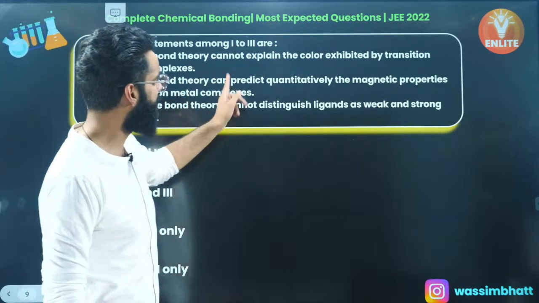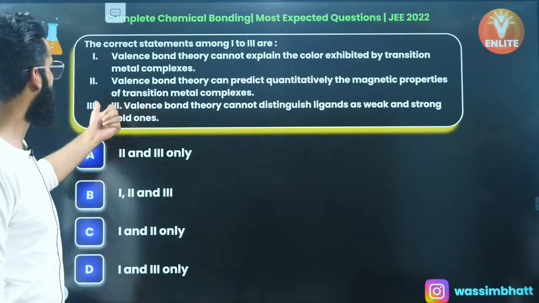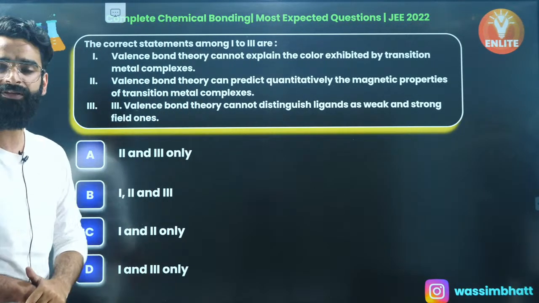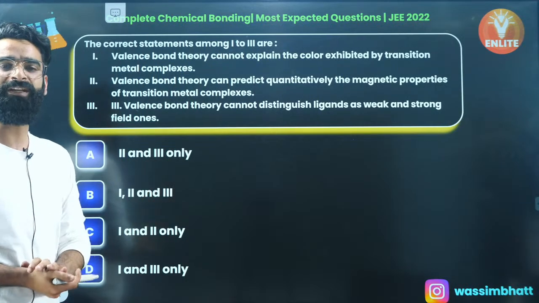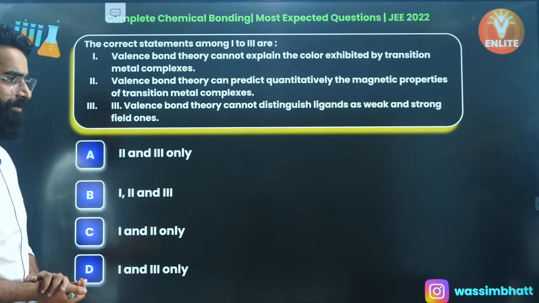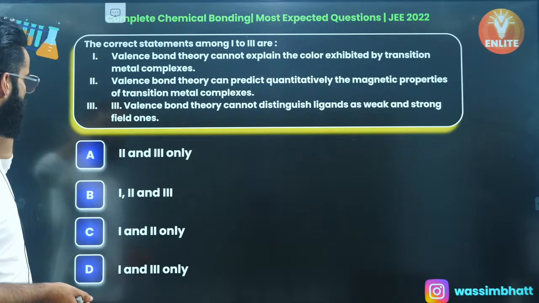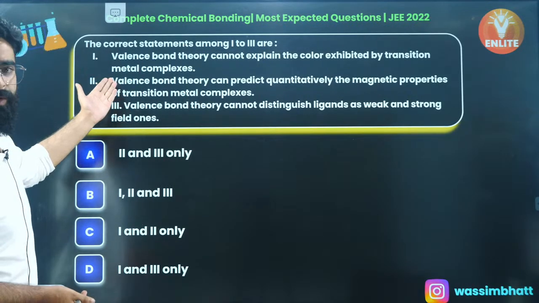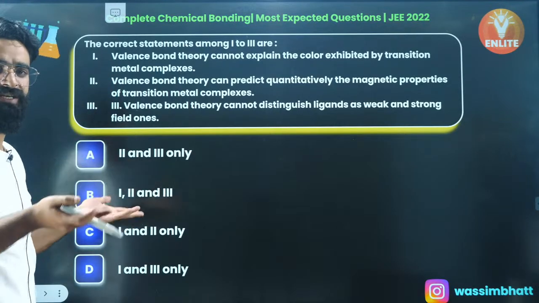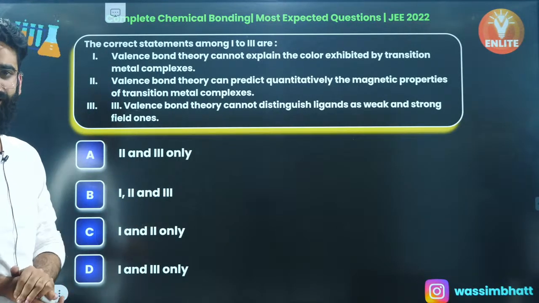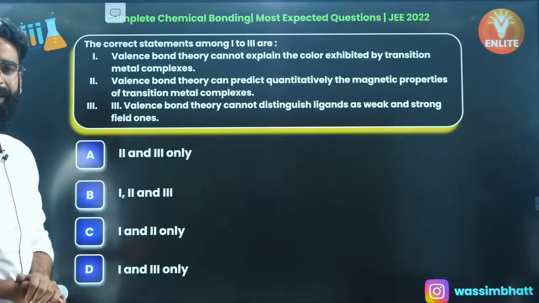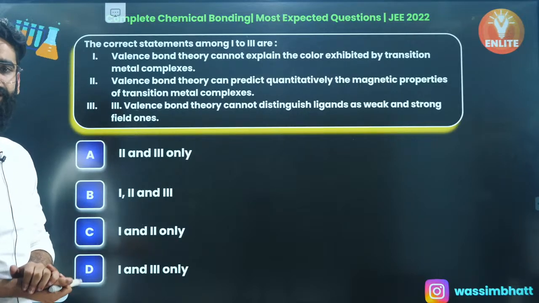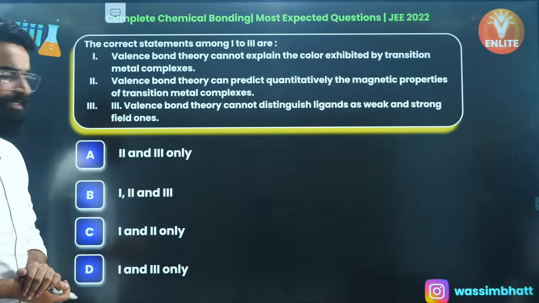Valence bond theory can predict quantitatively the magnetic properties of transition metal complexes. It was not the valence bond theory by means of which we could talk about the magnetic behavior of different complexes, so option 2 is not correct, right? It was basically molecular orbital theory by means of which we can check which species is diamagnetic, which species is paramagnetic, right? And if you talk about the complexes in your coordination chemistry, you would have studied the crystal field theory as well. That gives us the idea about the magnetic properties as well.